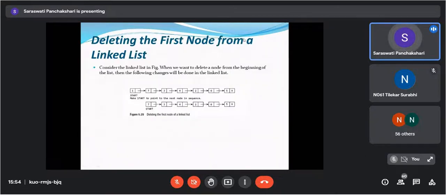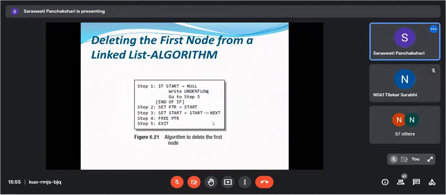Now we have seen this example, deleting the first node from a linked list. What we are doing here, if this is the scenario and you want to delete the first node, start is there, so we assign start is equal to start of next. Here this is your start of next, so you point start to start of next, and here start comes. Understood everyone? Yes, ma'am.